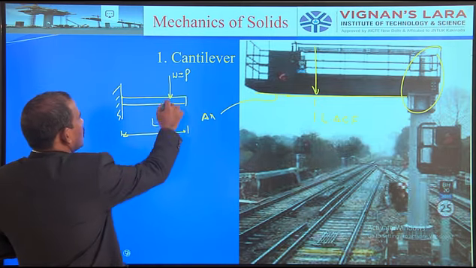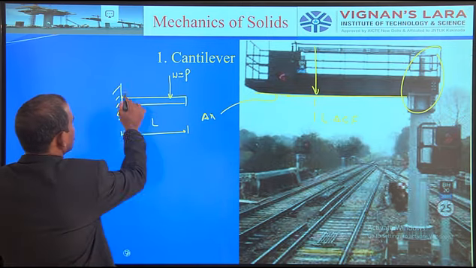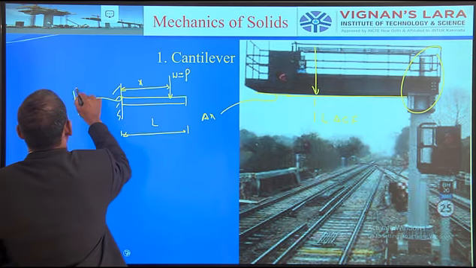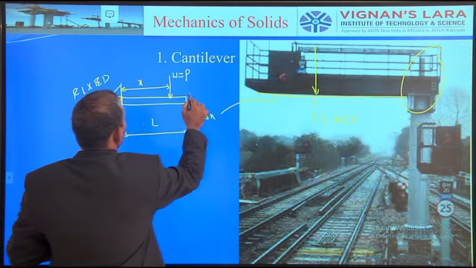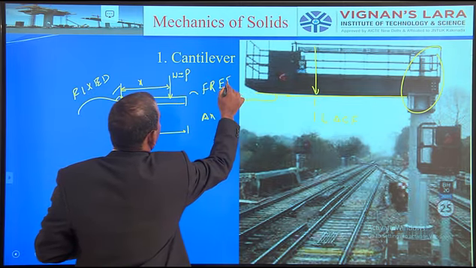Whenever the man is standing at a particular distance x from the fixed end, this is called the fixed end, and this is the free end. This terminology is also very important.